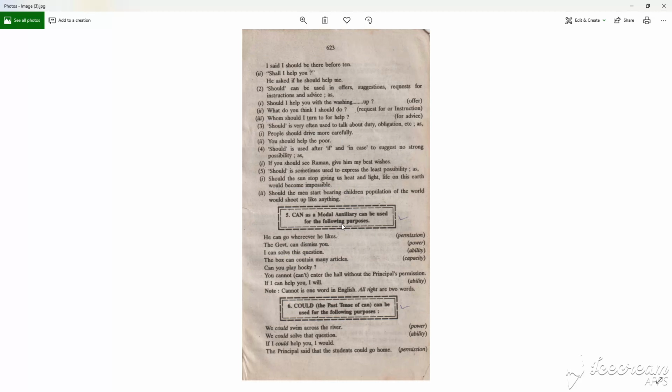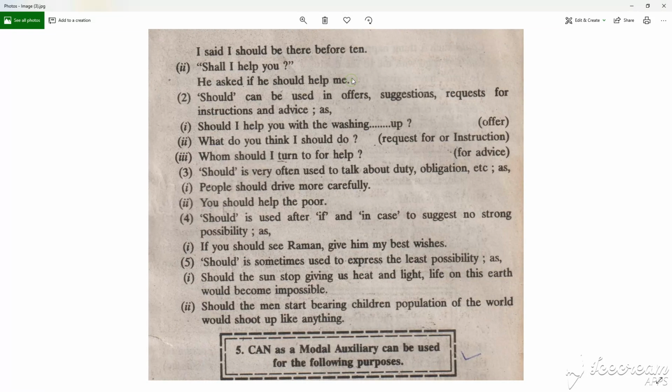I said, first I have to zoom it. I said I should be there before 10. Shall I help you? Here he asked if he should help me.